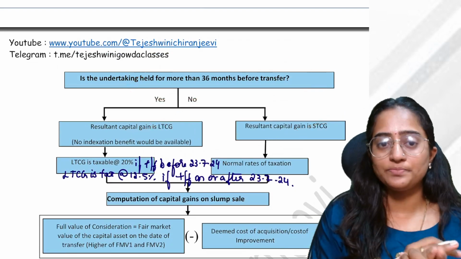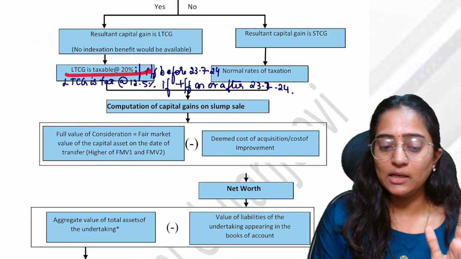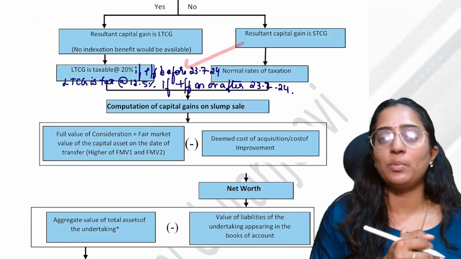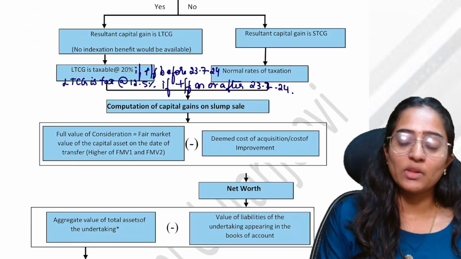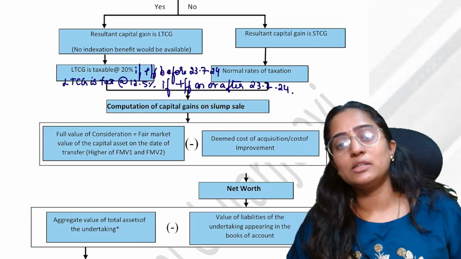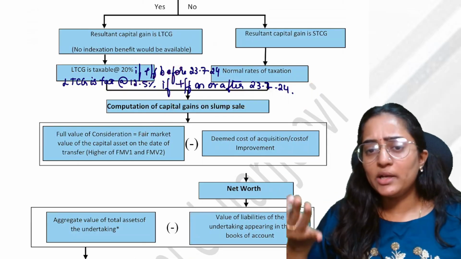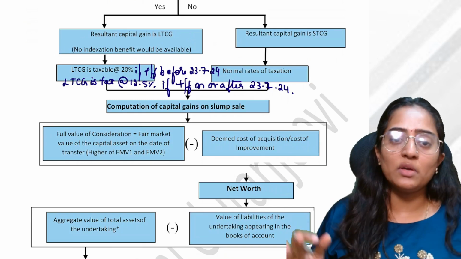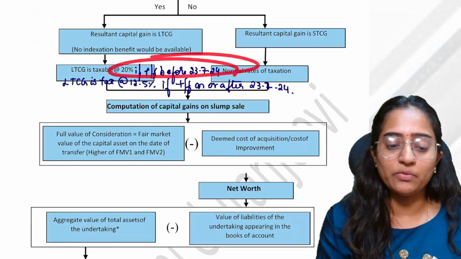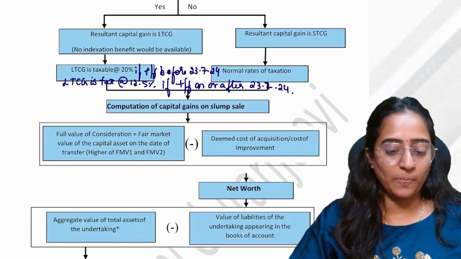See, a taxability amendment has happened, and the taxability is that long-term capital gain is taxable at 20% if the transfer has happened before 23/7/2024. If the transfer has happened on or after, then the long-term capital gain shall be 12.5%. This is an amendment. Though they have not asked in the question about taxability, whatever the long-term capital gain is there, see when did that happen? It has happened before, so the long-term capital gain at 20% only will be applicable. Done.